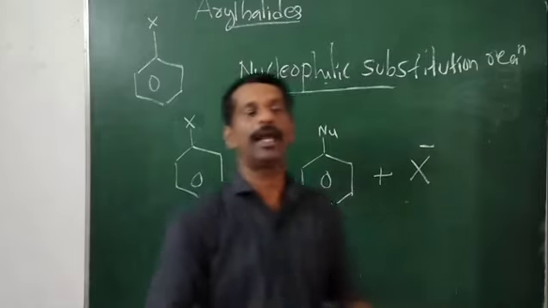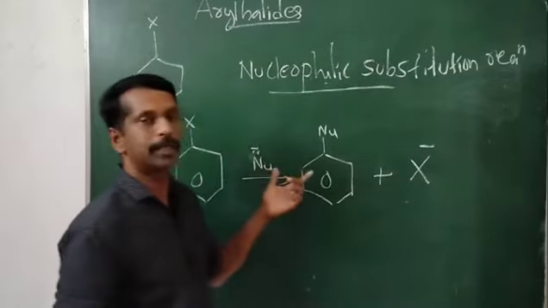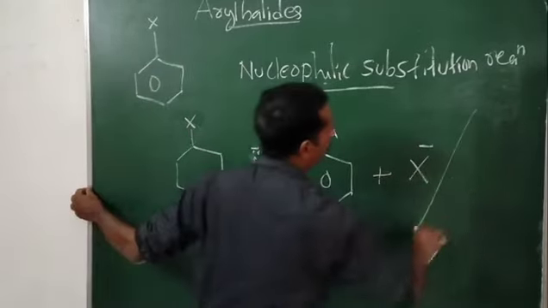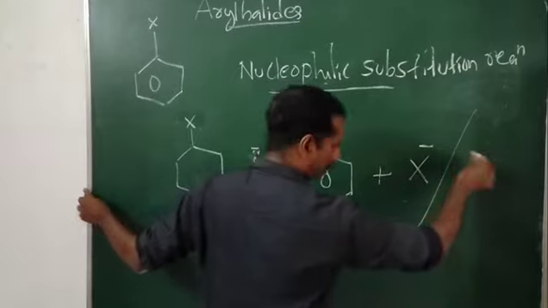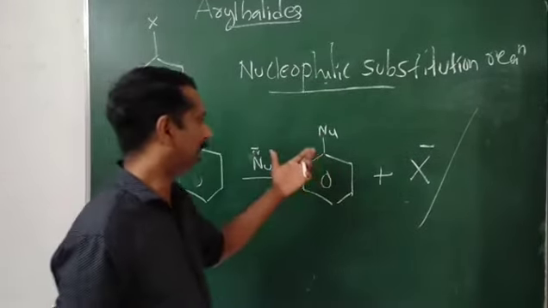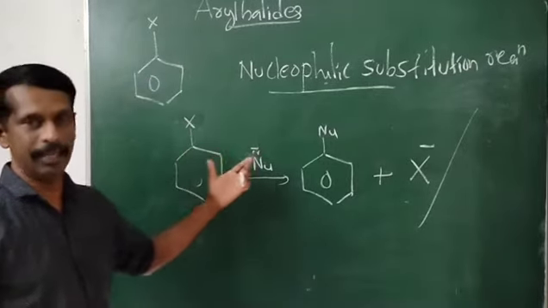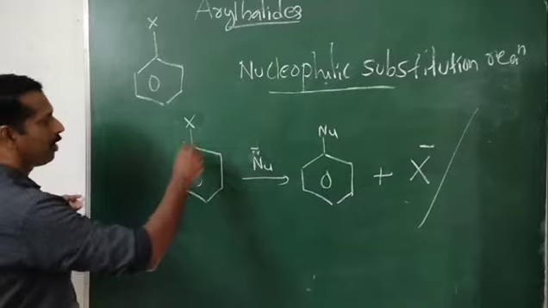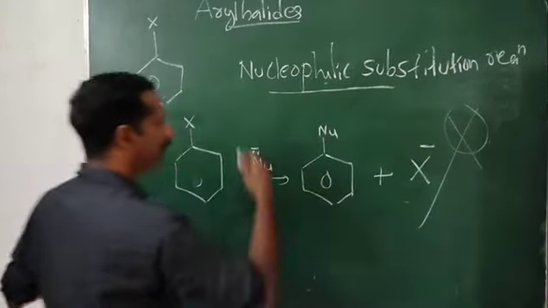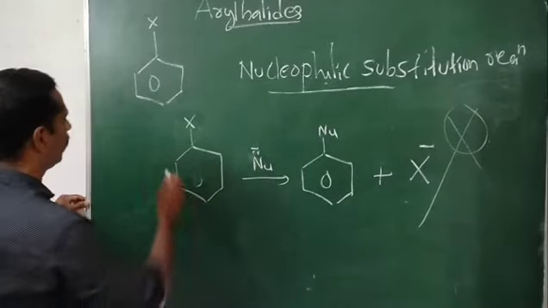Aryl halides are less reactive towards nucleophilic substitution reaction. So what is the reason why this nucleophilic substitution is not easy, why it does not occur very quickly?